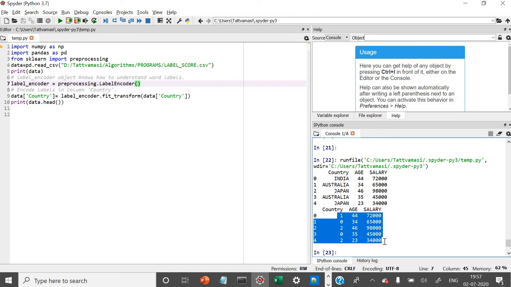And you can see Australia is repeating, so it is 0. The age is 34 and the corresponding one is 35. Salary is also there, 65,000 and 45,000. Why two zeros? That zero represents Australia, since it is repeating, and the corresponding age and salary are given there. So you understood the program.